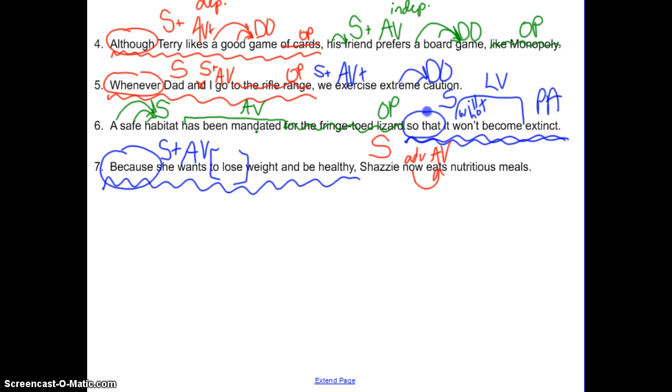So we want to look at what does she eat. Shazzy eats what? One word. Meals. That's our DO. What kind of meals? Nutritious meals. Very good.